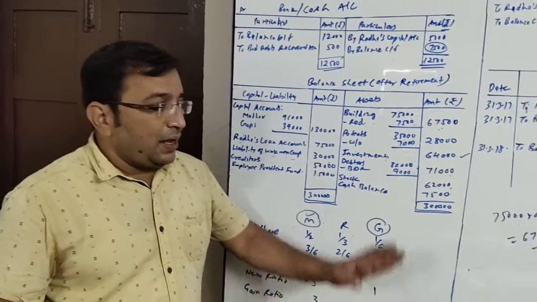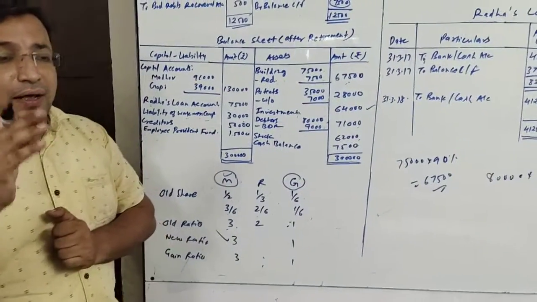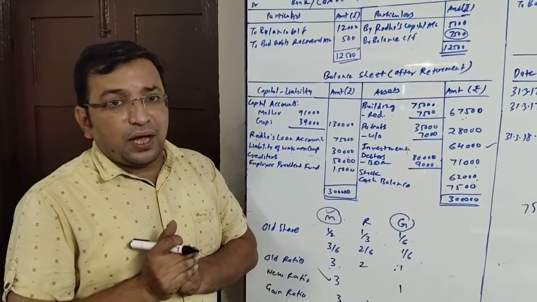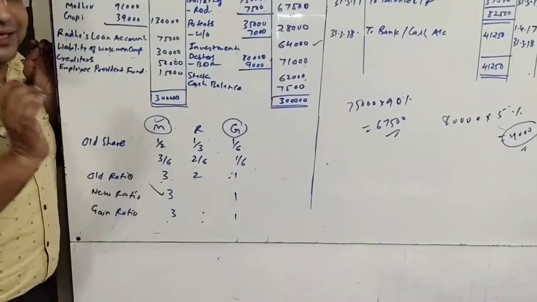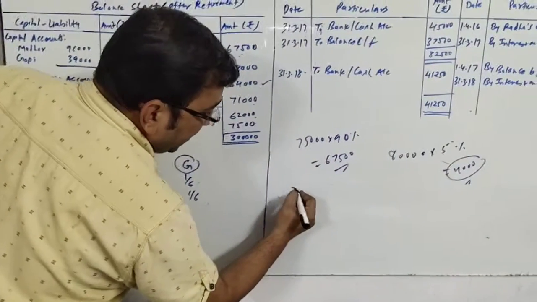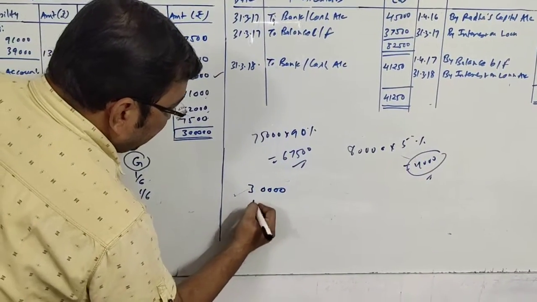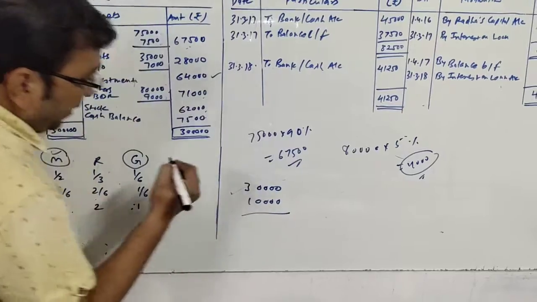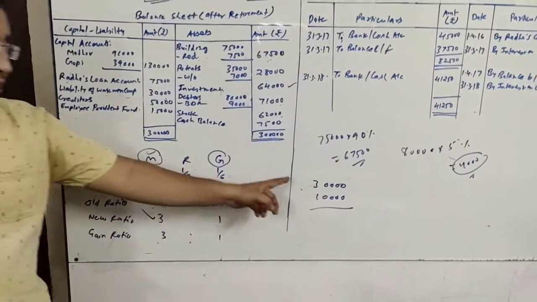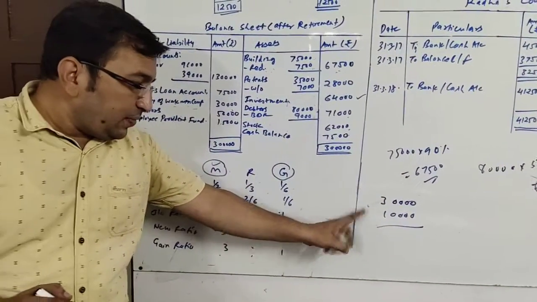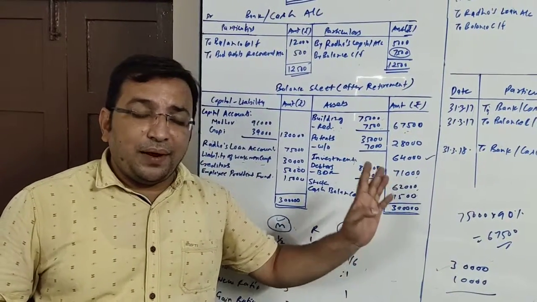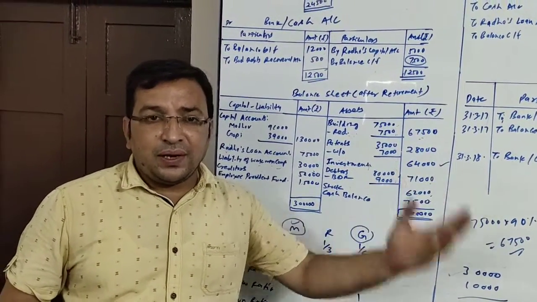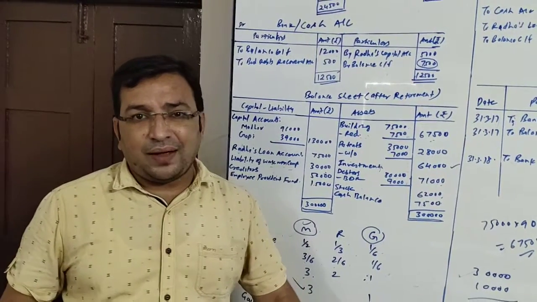As it is told that 40,000 is payable to Radha for goodwill, they will be paying it in the proportion of 3:1. That means the first one, Madhav, will pay 30,000 and Geeta will pay 10,000. As they pay, it will be debited to their capital accounts and credited to Radha's capital account.